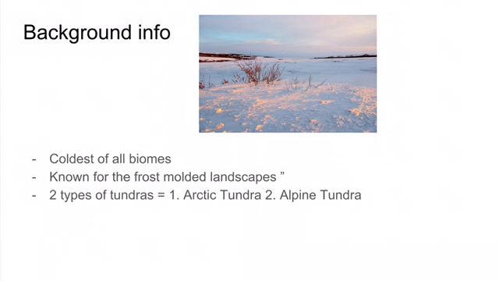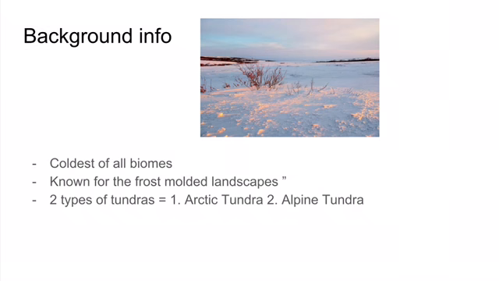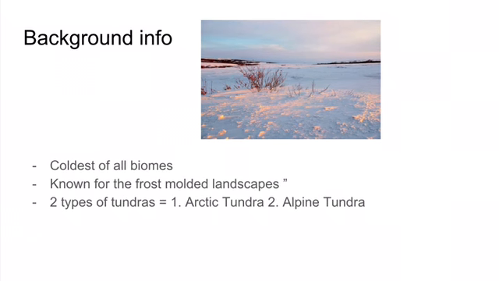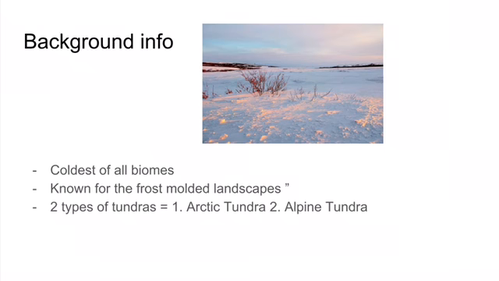The tundra is the coldest biome of all. It is known for its molded landscapes. The name tundra comes from a Finnish word meaning treeless plain. It is split into two different types of tundras, Arctic and alpine.